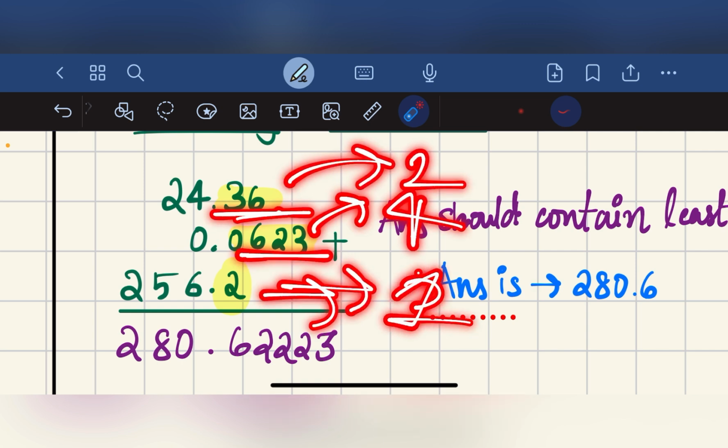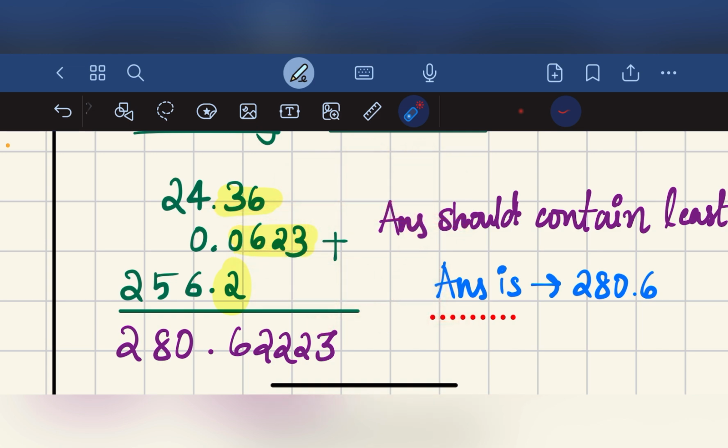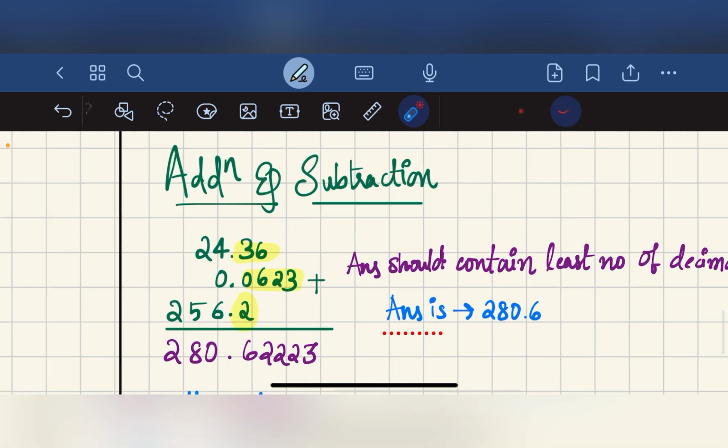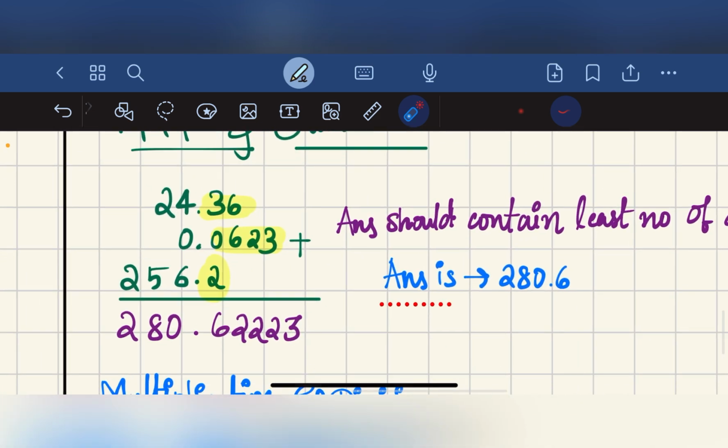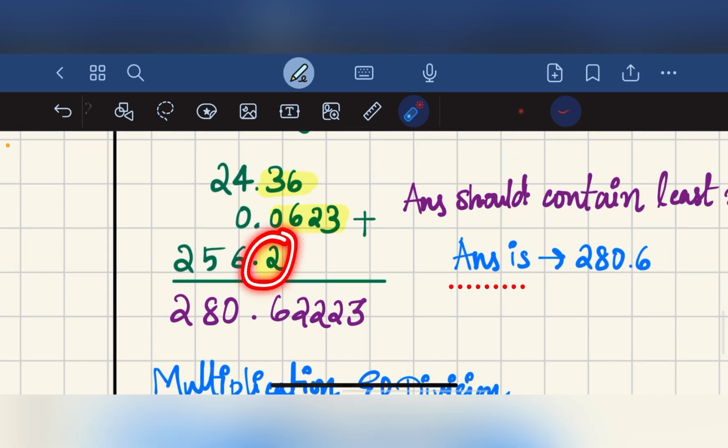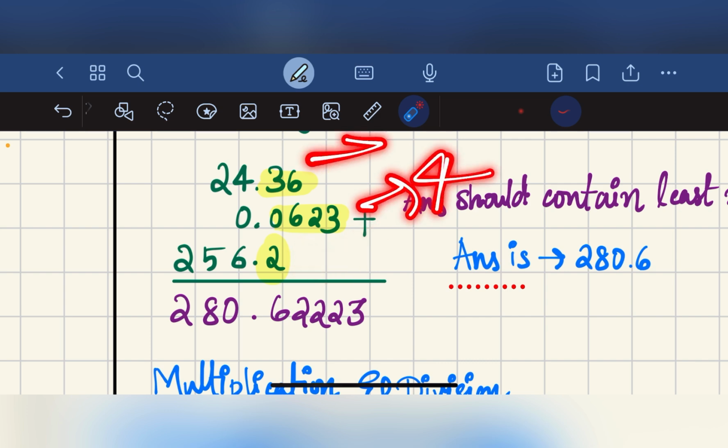The answer should contain the least number of decimal places. The real answer is 280.62223, so the answer should contain only one digit after the decimal place, since 1 is the least.